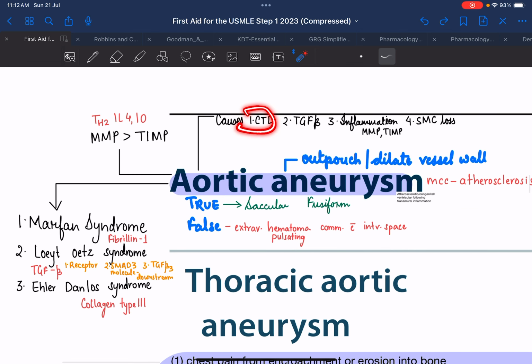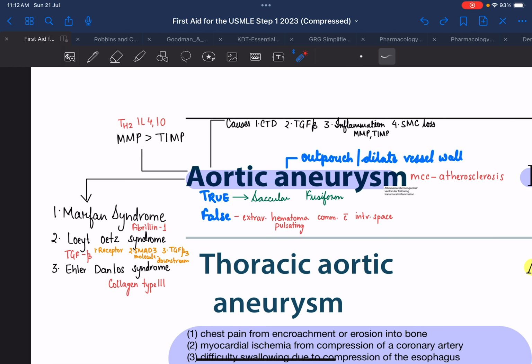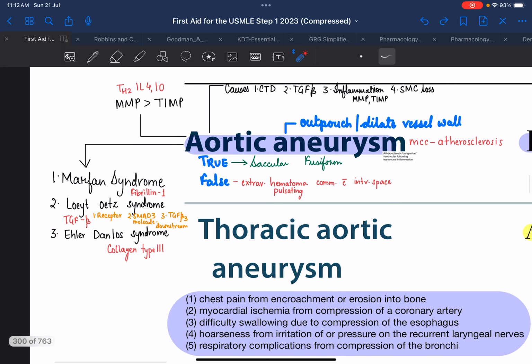Coming to connective tissue disorders, there are a few. Marfan syndrome, which involves a defect in fibrillin 1 protein. The other could be Ehlers-Danlos syndrome involving defect in collagen type 3.